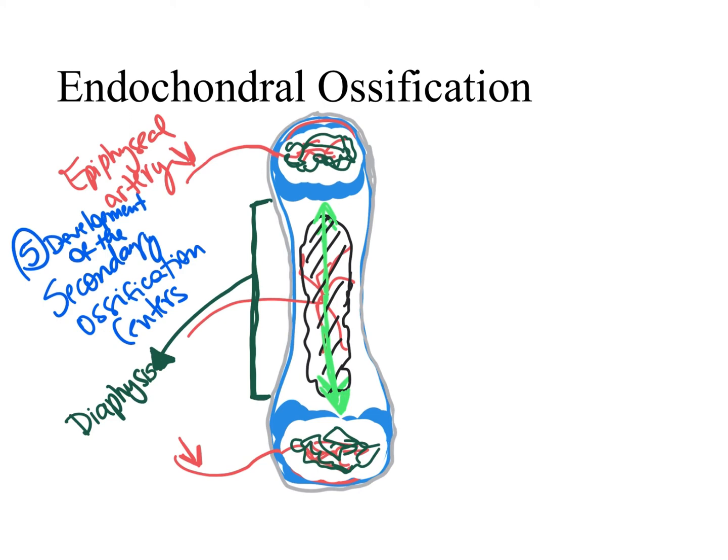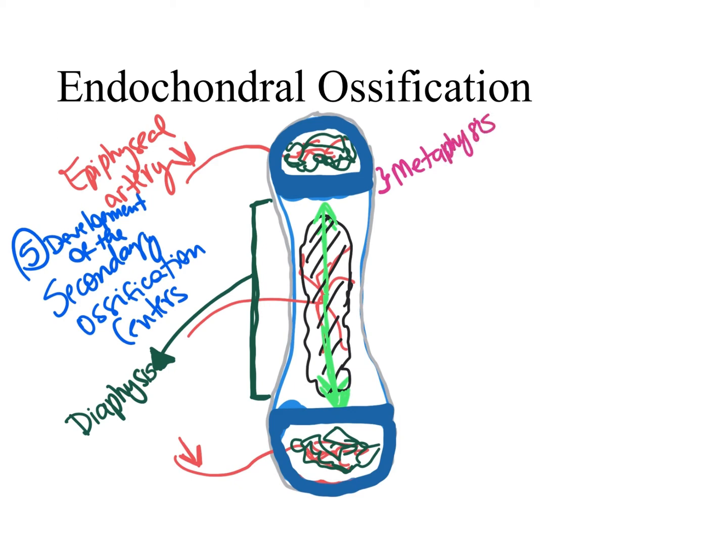Now, if you look closely here at the epiphysis, you can see that even though the secondary ossification happened there, we still have hyaline cartilage left at the edge of the epiphysis and also in between the epiphysis and the diaphysis. And this region in between the epiphysis and diaphysis, right here, is what we call metaphysis. So M for metaphysis, M for middle. Metaphysis is in the middle, in between the epiphysis and diaphysis.